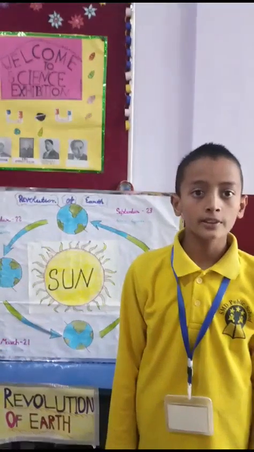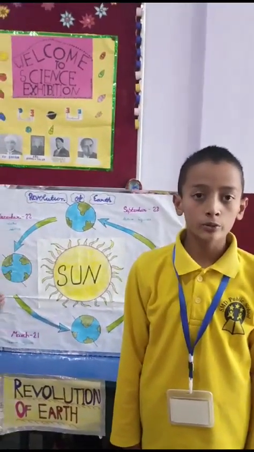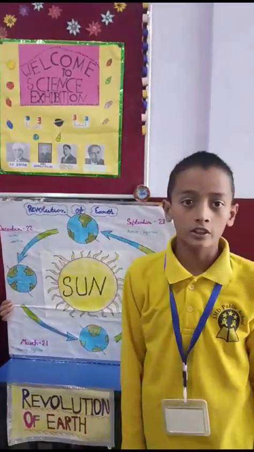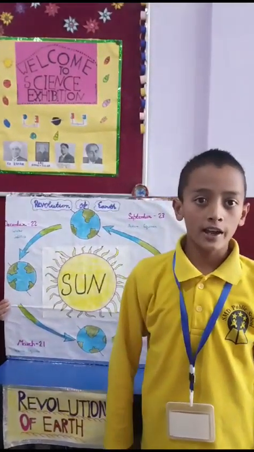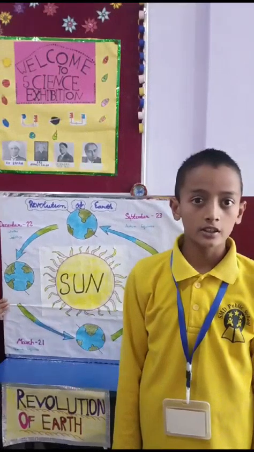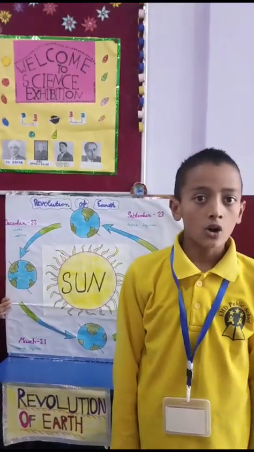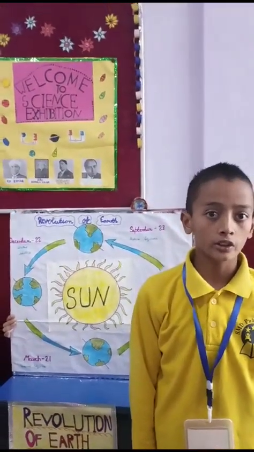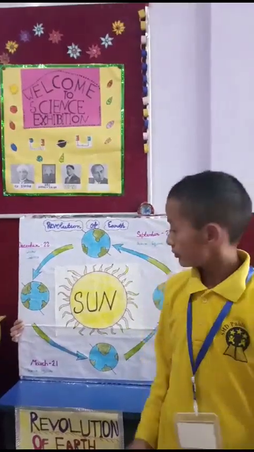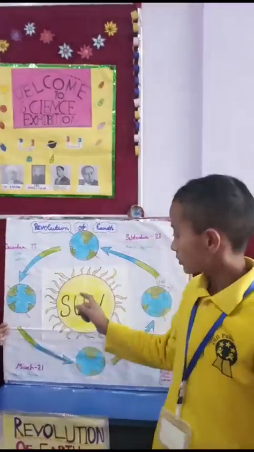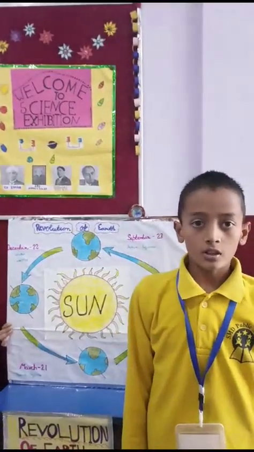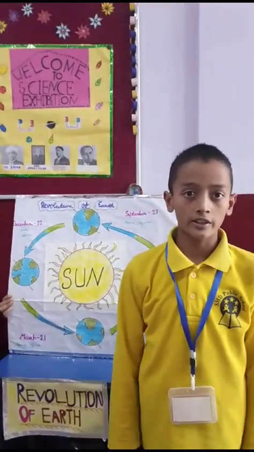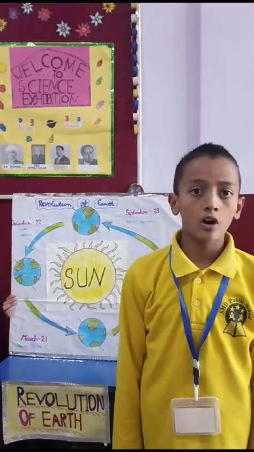I am Shimani from class 6. Today I am going to explain my model. My model name is rotation of the Earth. Rotation of the Earth while spinning on its axis. The Earth also moves around the sun on its path called the orbit. This movement of the Earth around the sun on its orbit is called the revolution of the Earth.